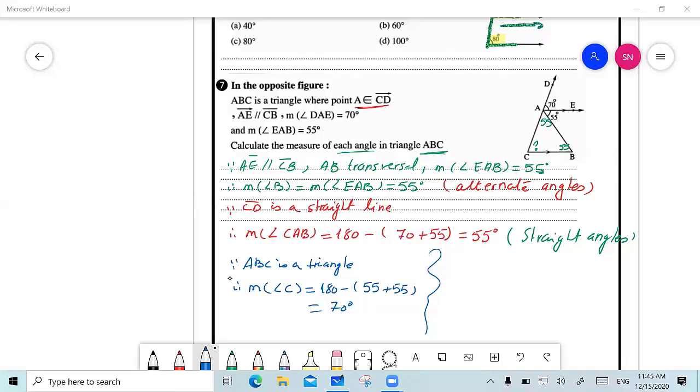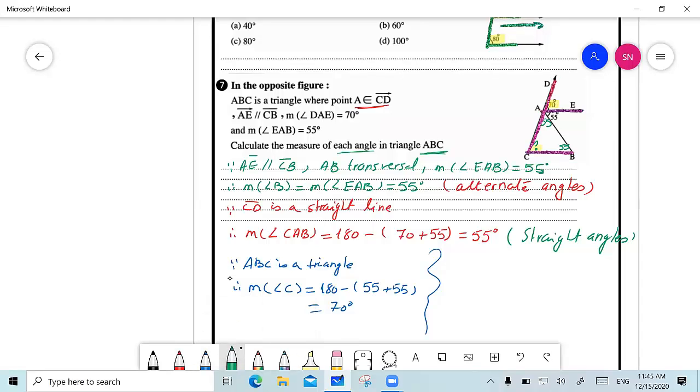Because C is alternate to A. It's not alternate. Look, I have here AE is parallel to CB, right? So the line joining them is AD. By looking here, I have one angle interior and one angle exterior, and both of them are on the same side. So they are corresponding angles, and corresponding angles are equal.